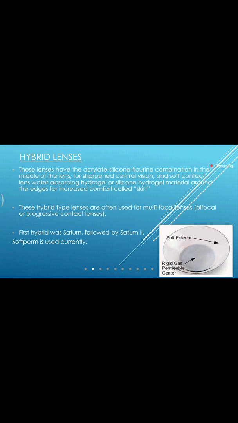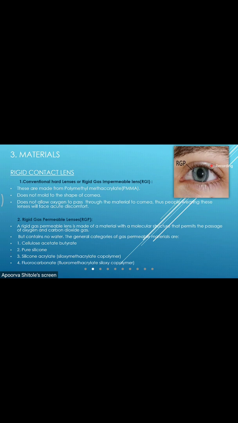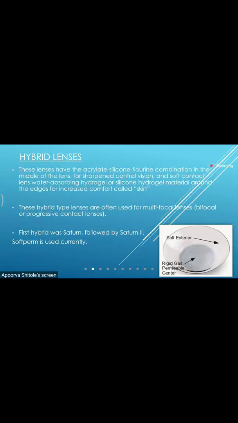Now, hybrid lenses are a combination of soft and rigid lenses. Basically, the center part is the rigid lens, and the surrounding part is the soft material. These lenses have an acrylate silicone fluorine combination in the middle of the lens, which is the hard part for sharpened central vision.